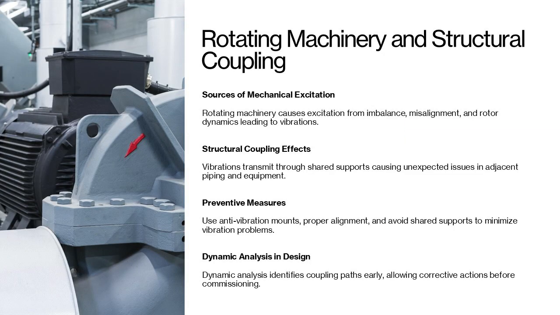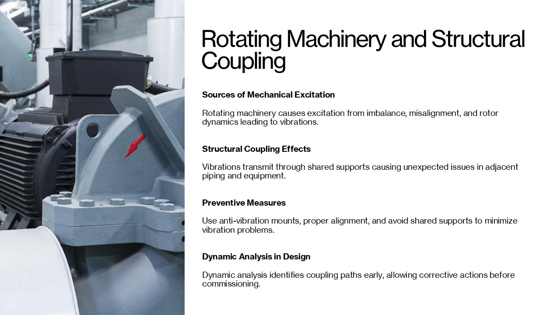Rotating machinery such as centrifugal pumps, compressors, and electric motors can induce mechanical excitation through imbalance, misalignment, and rotor dynamics. Although the vibration levels are generally lower than those from reciprocating machines, they can still be significant when transmitted through shared supports or structural frameworks. For example, a pump mounted on a skid can transmit vibration to adjacent piping via common supports, even if the piping is not part of the pump circuit. This structural coupling effect is often overlooked but can lead to unexpected vibration problems.